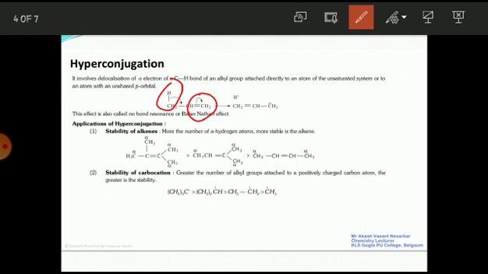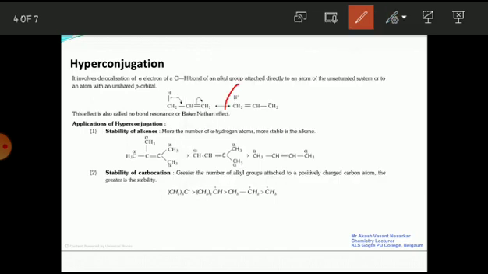So this electron gets shifted between the carbon atoms, and this carbon atom gets the negative charge, and here no bond is present, so it is called no bond resonance. Hydrogen is losing its electron, therefore hydrogen carries a positive charge. The bond is present between CH2 and CH, therefore here we have a double bond, and this pi electron is shifted over CH2, so CH2 is carrying a negative charge.